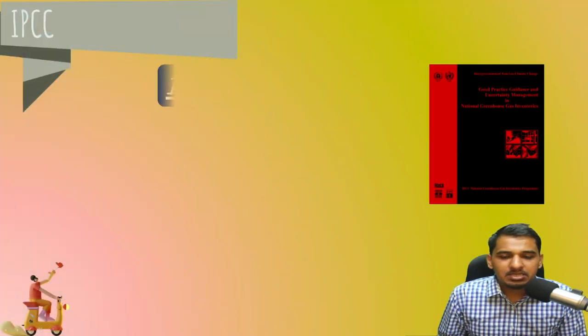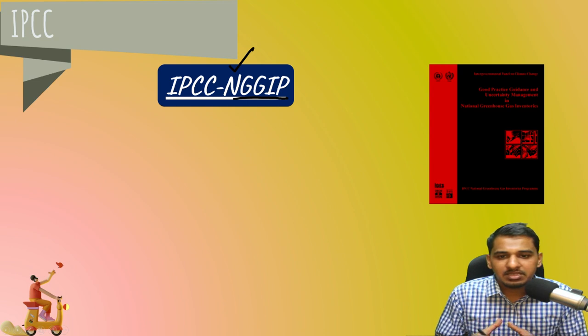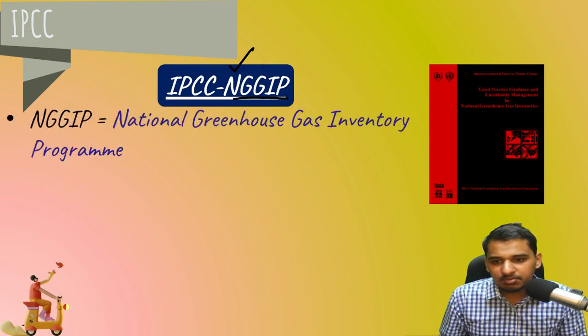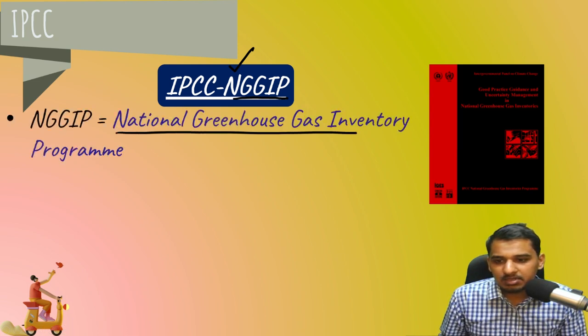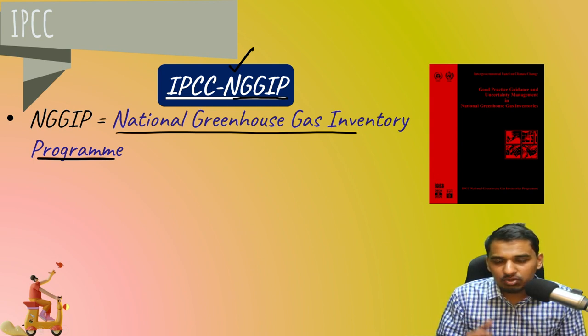Now for IPCC, you should also know that IPCC releases NGGIP. Now what is the full form of this NGGIP? This is National Greenhouse Gas Inventory Program, NGGIP. Now what this does is that it helps countries to estimate their greenhouse gas emission and absorption.